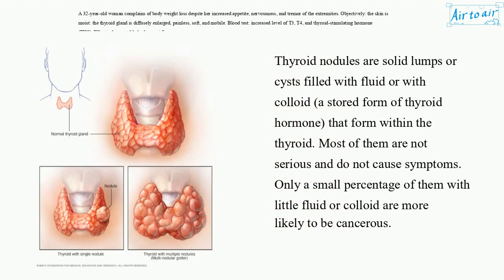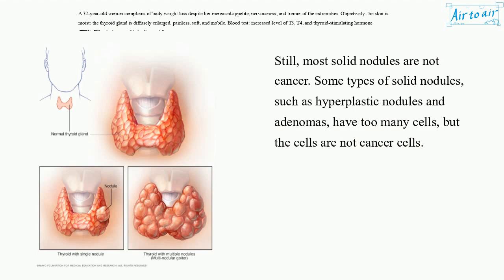Thyroid nodules are solid lumps or cysts filled with fluid or with colloid, a stored form of thyroid hormone, that form within the thyroid. Most of them are not serious and do not cause symptoms. Only a small percentage of them with little fluid or colloid are more likely to be cancerous. Still, most solid nodules are not cancer. Some types of solid nodules, such as hyperplastic nodules and adenoma, have too many cells, but the cells are not cancer cells.